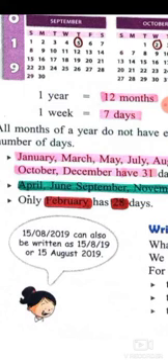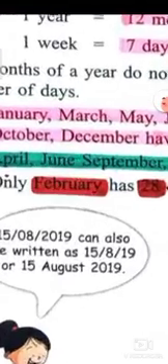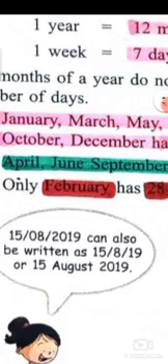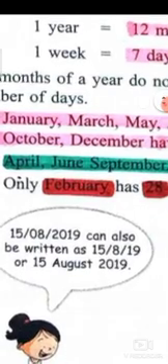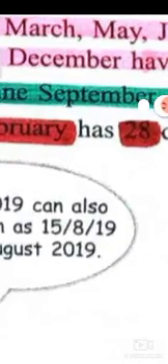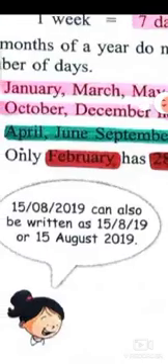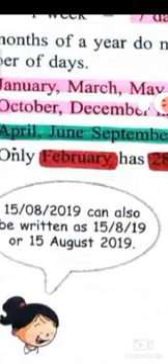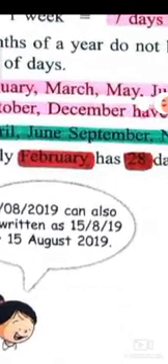This is also one format. In the exercise you will write the date in 3 formats. Firstly with zeros: 15, then 08, then 2019, the complete year. Second, 15, then 8, directly: 15/8/19. And third, in words: 15th August 2019.